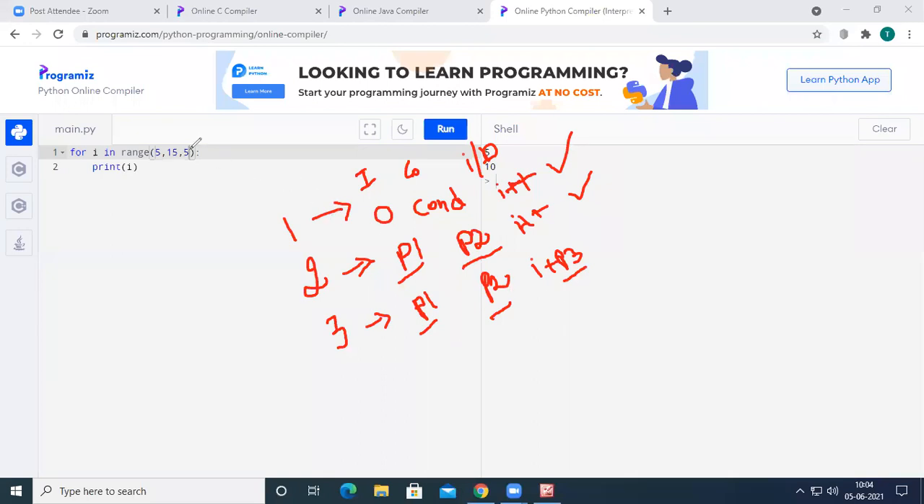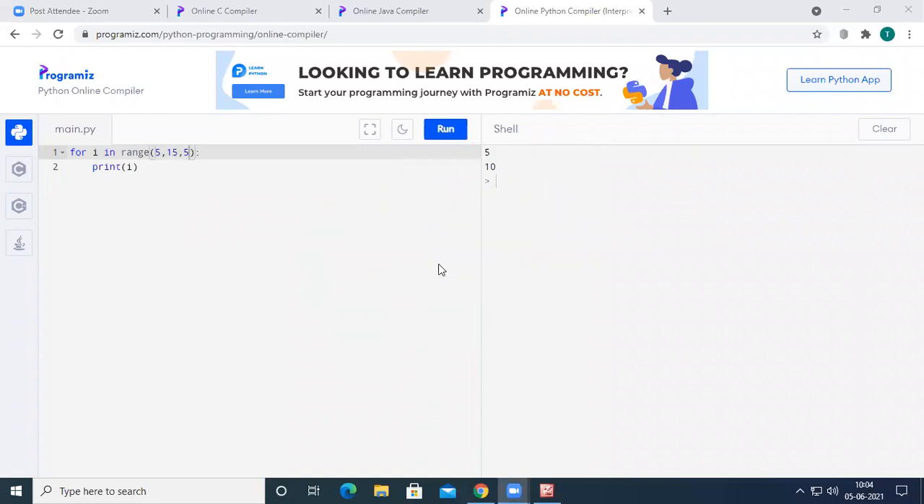So here we have passed the third parameter as 5. We are going to start at 5, and 5 plus 5, 10 will be printed, and 10 plus 5, 15. When we check the condition, i less than 15, 15 will never be less than 15. So only 5 and 10 have been printed on the output screen. So this is how a for loop and a range function will behave in Python. And with this, I am going to end today's session.